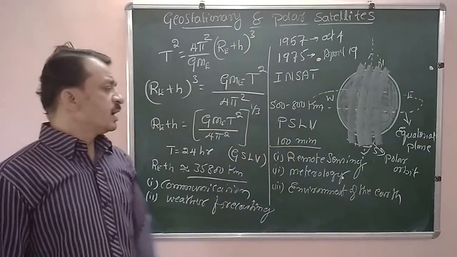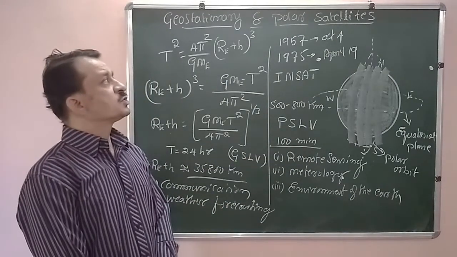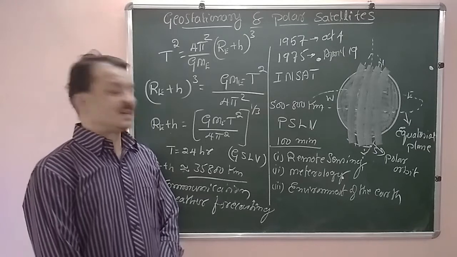For these three applications we are using polar satellites.